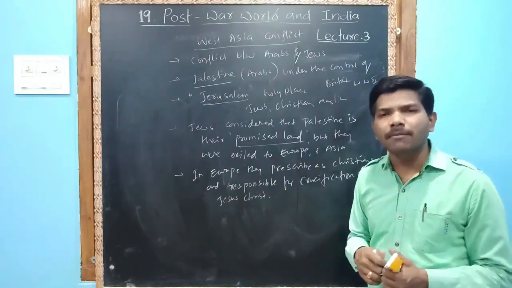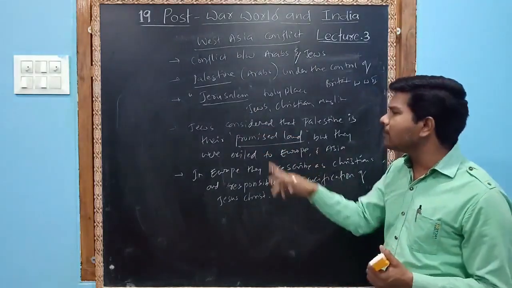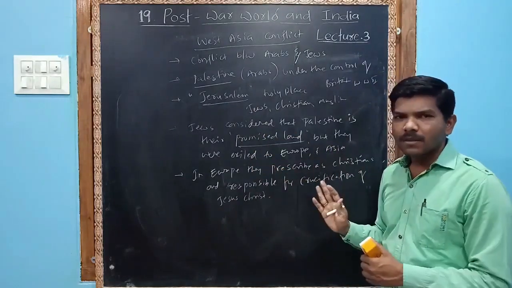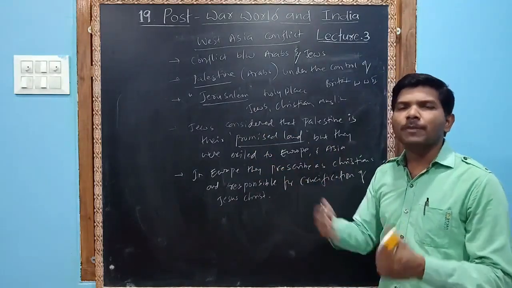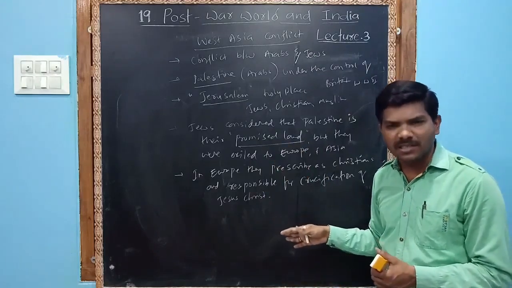Most of the people believed it, because Jews considered Palestine their promised land. They originally belonged to Palestine, but they left for Europe and Asia. After that, they gave punishment to Jesus Christ. That is called the crucifixion of Jesus Christ.